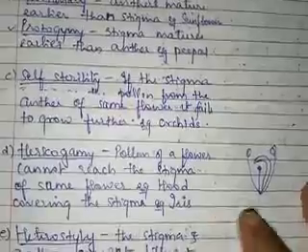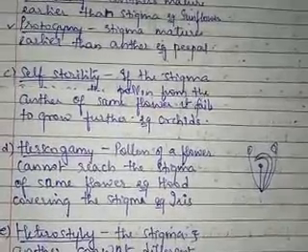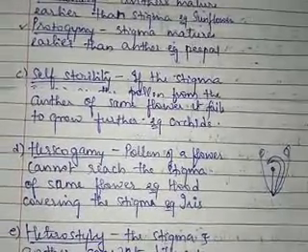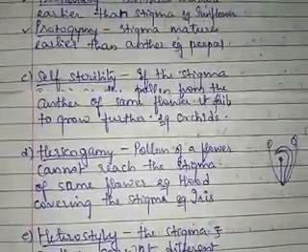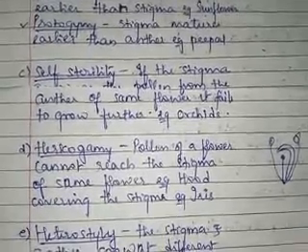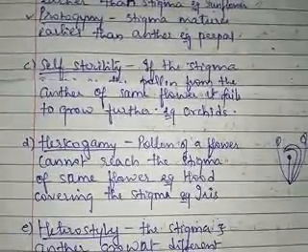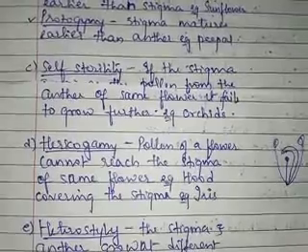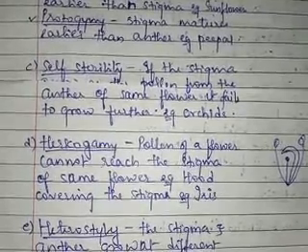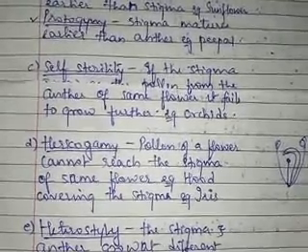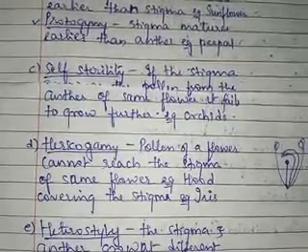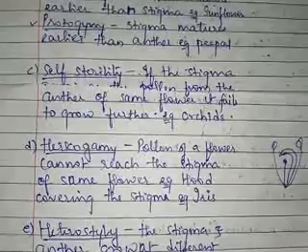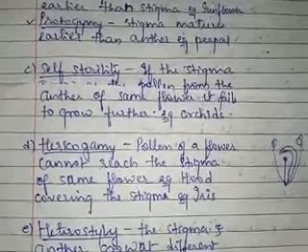Next we go to self sterility. Now this is the condition in which even if the stigma and anther both mature at the same time, and the stigma receives the pollen grain from the anther of the same flower, just understand the condition.